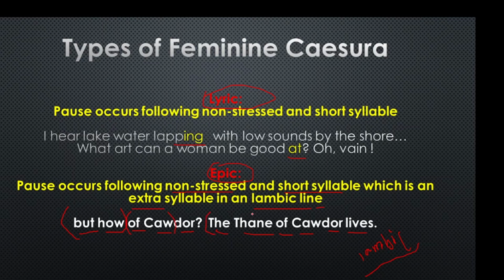So we should have 5 feet here, but you see this one, this dur, this is an extra syllable, and again this is a non-stressed and short syllable. This caesura or break occurs just after a non-stressed and short syllable, which is not a regular syllable of this iambic line, rather it is an extra syllable in this iambic line. So this caesura is called an epic caesura.